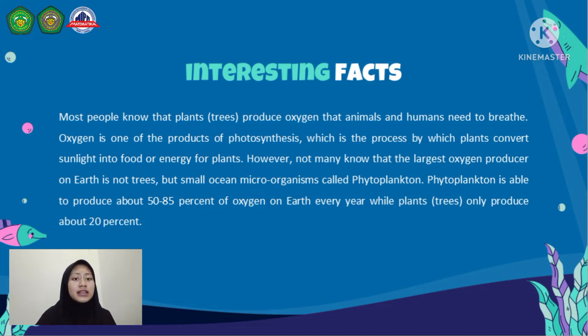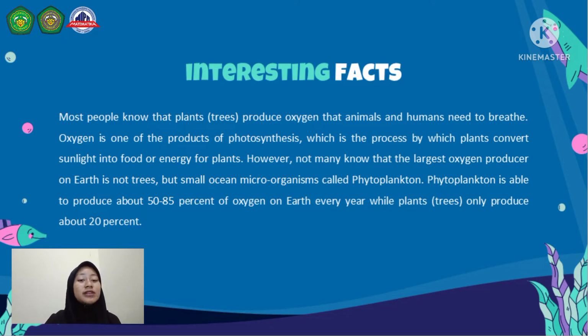However, not many know that the largest oxygen producer on Earth is not trees, but small ocean microorganisms called phytoplankton. Phytoplankton is able to produce about 50 until 85% of oxygen on Earth every year, while plants or trees only produce about 20%. Maybe this is an interesting fact.